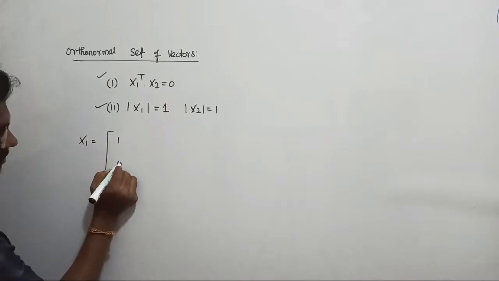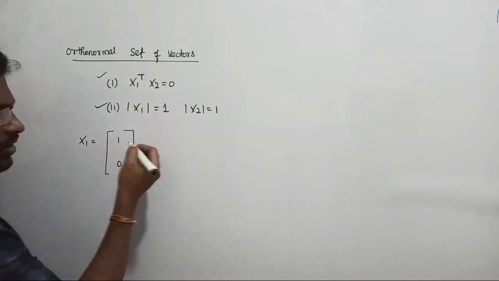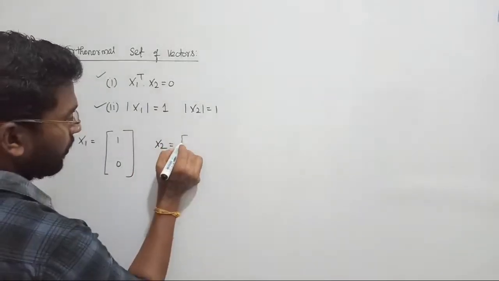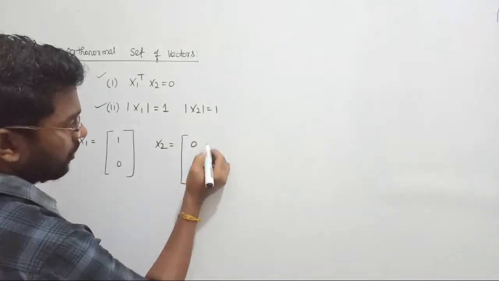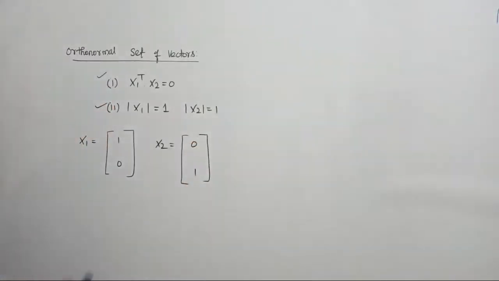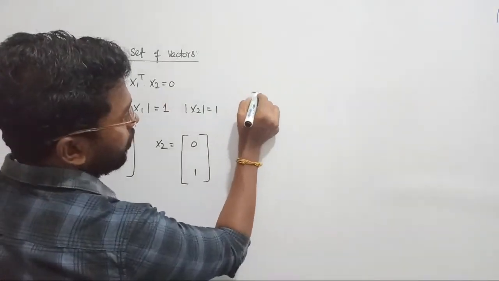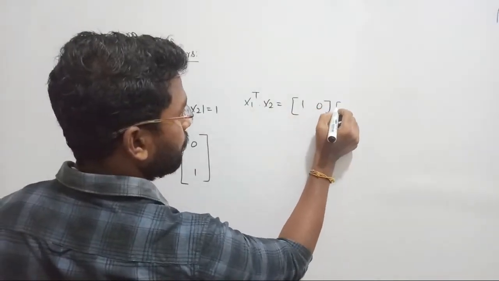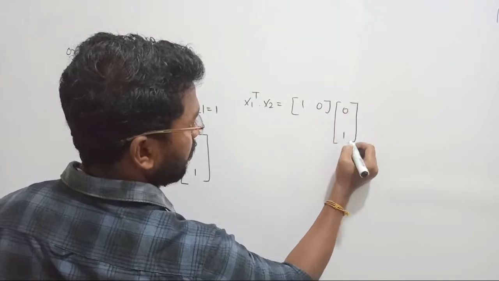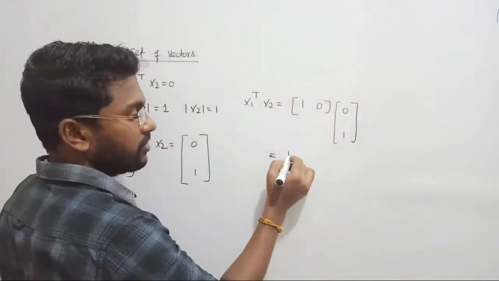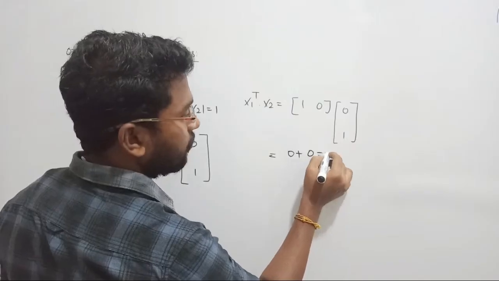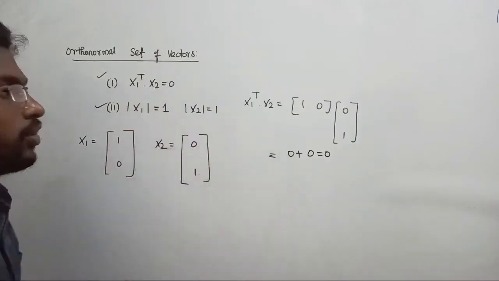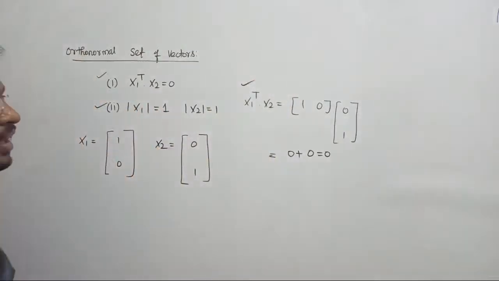Let us take x1 as 1, 0. Don't write yet, because if I make any mistakes I will correct it. And x2 let us consider 0, 1. Let's see what happens. First let us find the product x1 transpose dot x2. x1 transpose can be written as 1, 0 and x2 as 0, 1. Multiplying, 1 into 0 is 0, plus 0 into 1 is 0. Condition number 1 is satisfied, so the given set is orthogonal. Only condition number 1 is satisfied so far. Second condition: the length of the vectors.